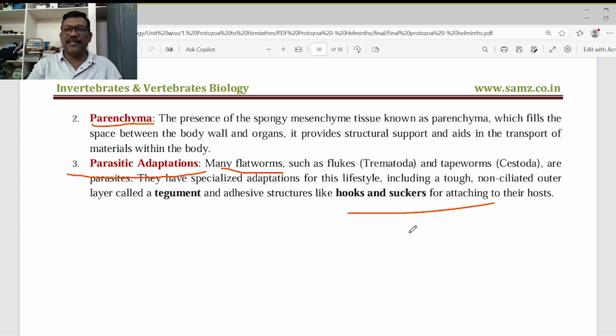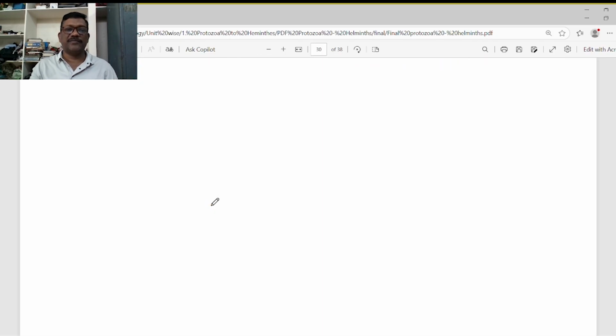In the small intestine there are many problems, because while the food is moving, while the water is moving, while the peristaltic movements are taking place, these organisms may be washed out from the small intestine. To avoid these unnecessary movements, they have developed hooks and suckers to attach firmly to the small intestine, and also the tegument. Their body is made up of a tough tegument, made up of fats and cuticle, to protect them from the enzymatic reactions of the host.